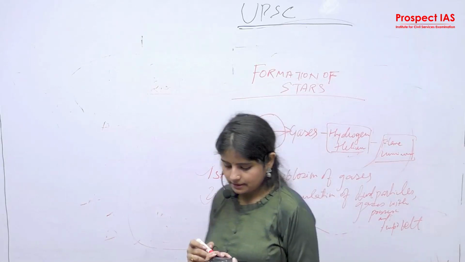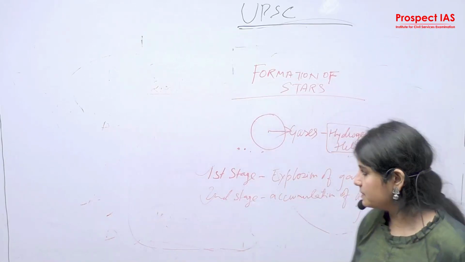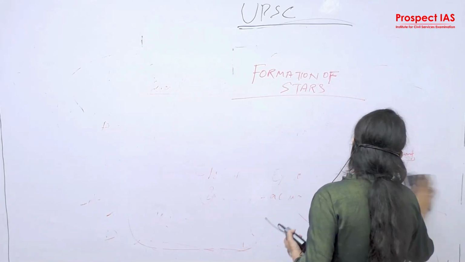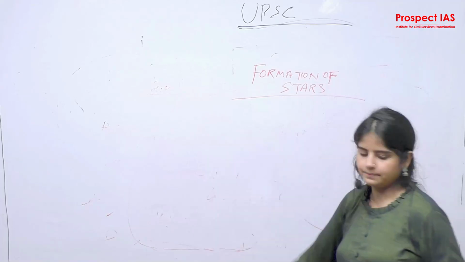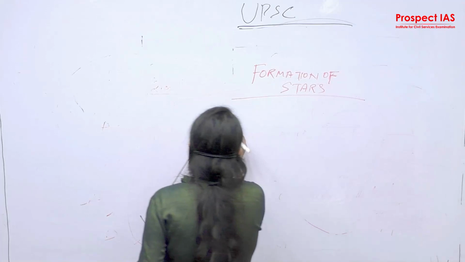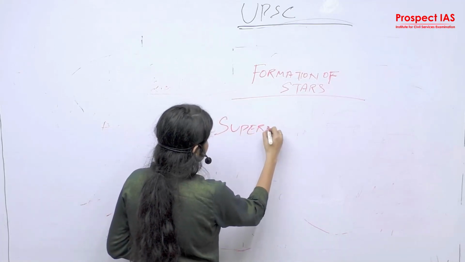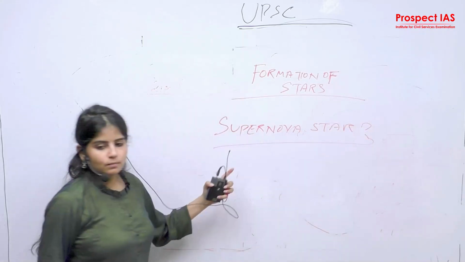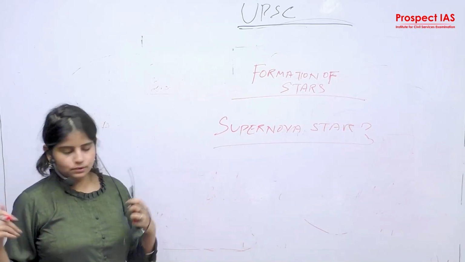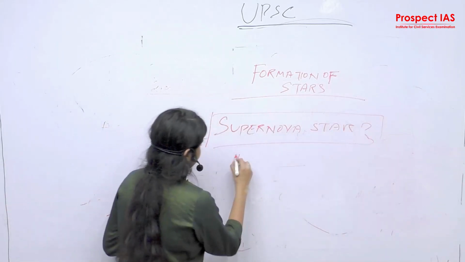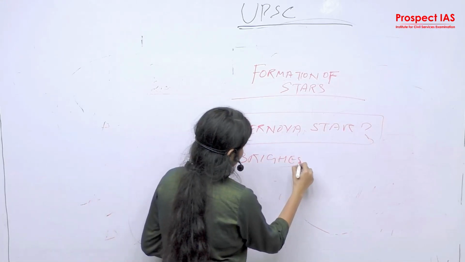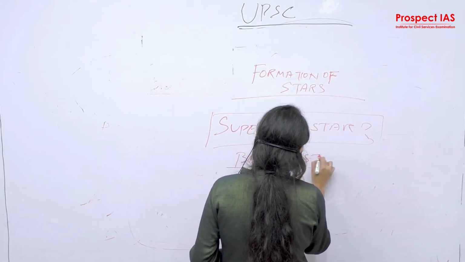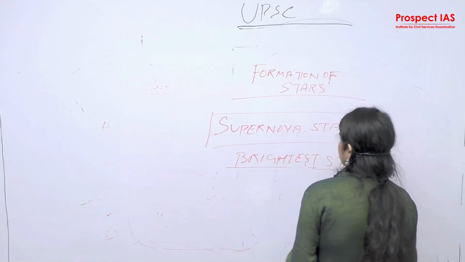There are different stars that you need to keep in mind, because UPSC sometimes is going to ask you. Supernova is a star. A Prelims question has been asked on supernova, the criteria of supernova. So what is a supernova star? This is the brightest star in the universe.